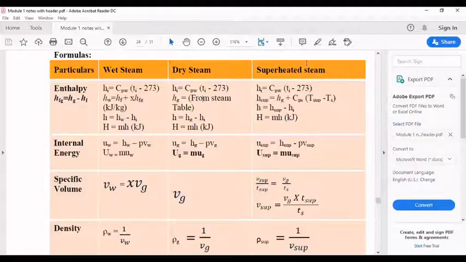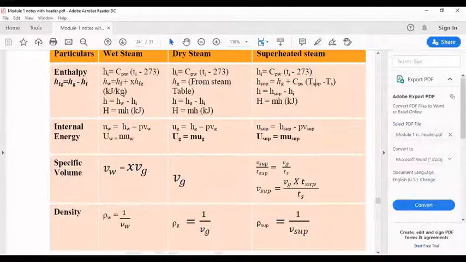Same way, if it is superheated steam, again the initial enthalpy is given. To find out the initial enthalpy, the formula is given, but this is applicable only in case they give the initial temperature. This is again the superheated enthalpy. Since you know that it is a superheated steam, you should use the formula for superheated enthalpy. Then again, this formula is applicable only if they give the initial temperature. Or else this itself is the final answer.